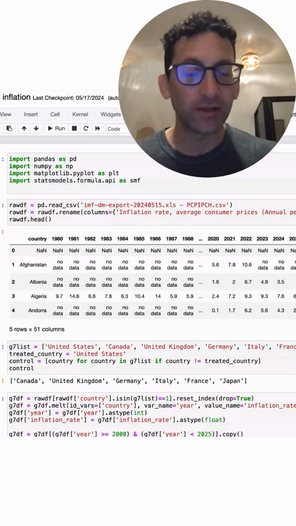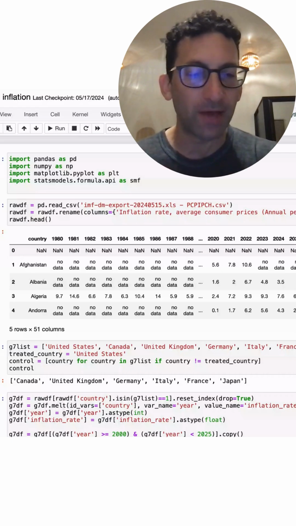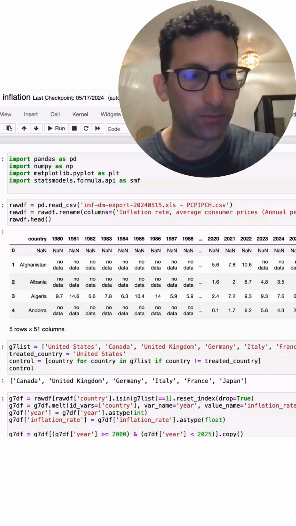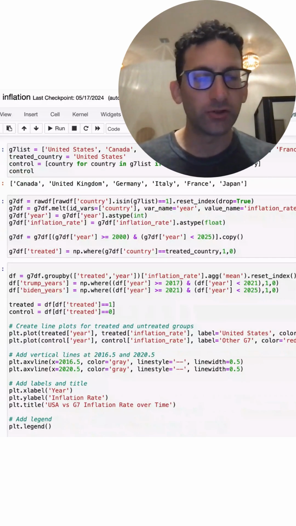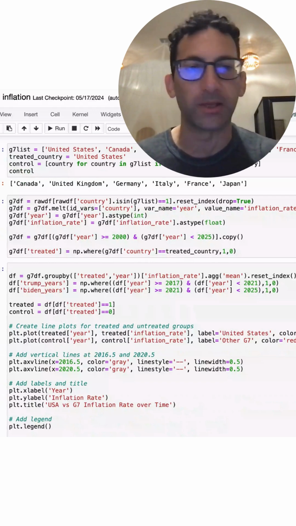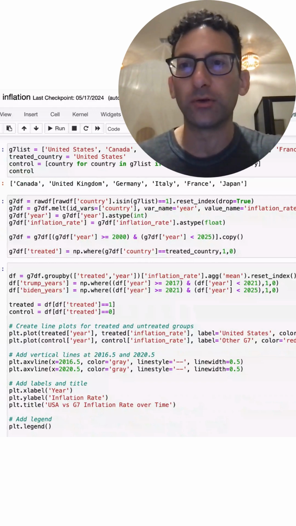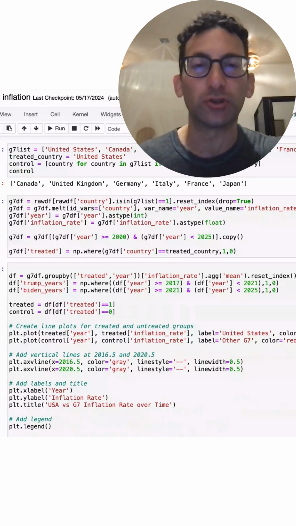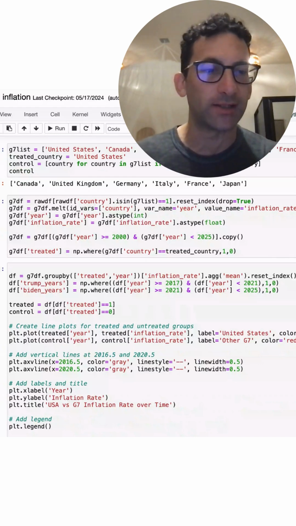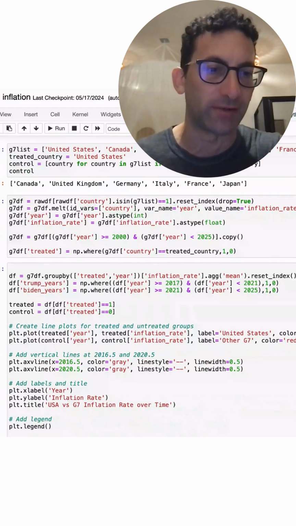Okay, the first thing I do is get data. Google IMF inflation data by country and download the all country Excel file, and you'll get the same data too. The next thing I'm going to do is set up a difference in differences using other advanced economies. Now, these are going to include Canada, the United Kingdom, Germany, Italy, France, and Japan. Together with the United States, these make up what's called the G7.